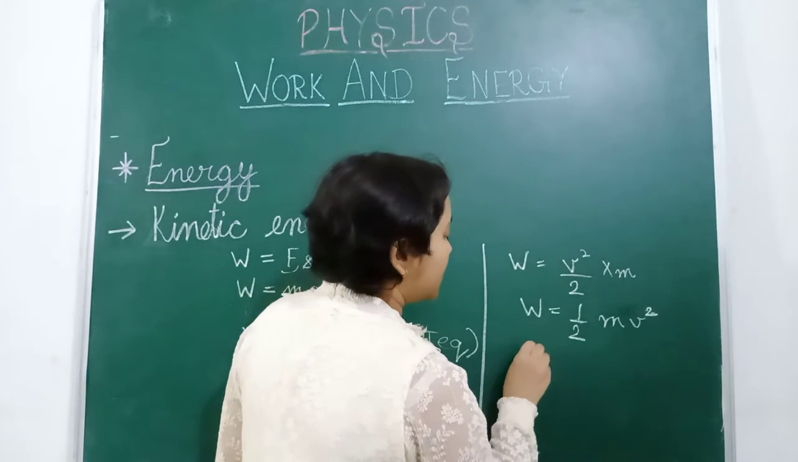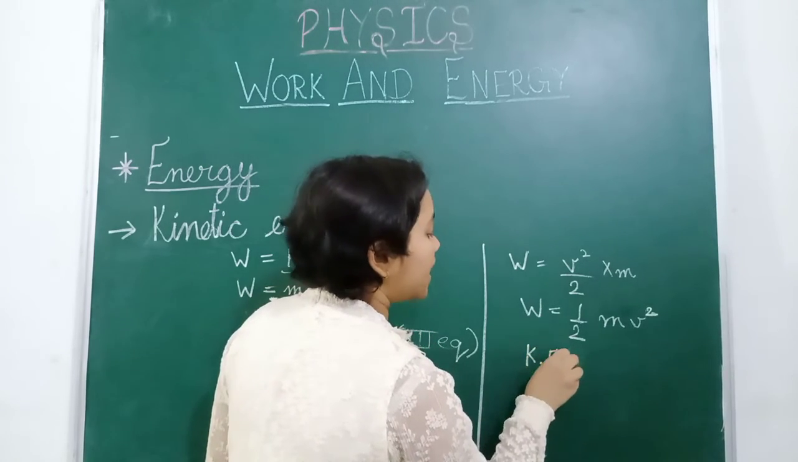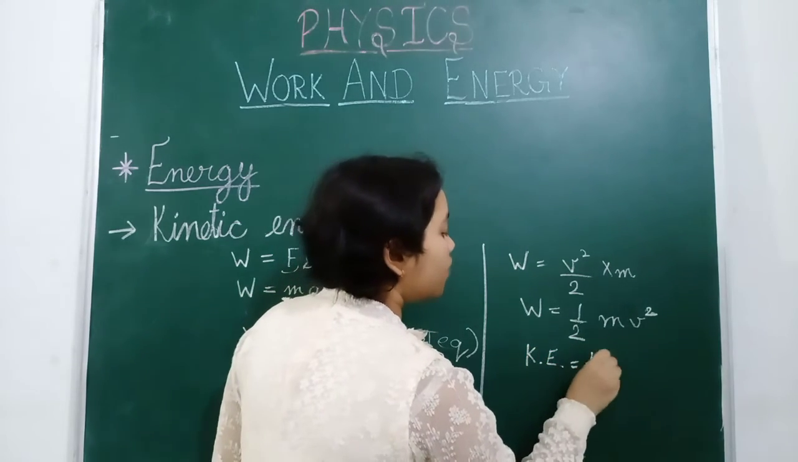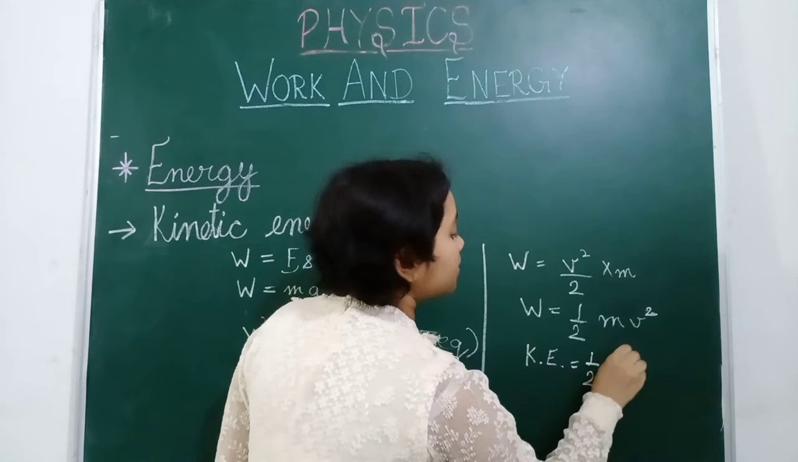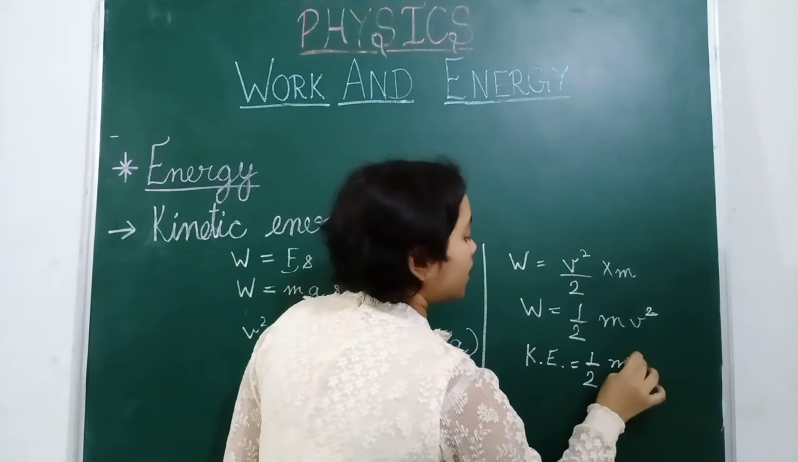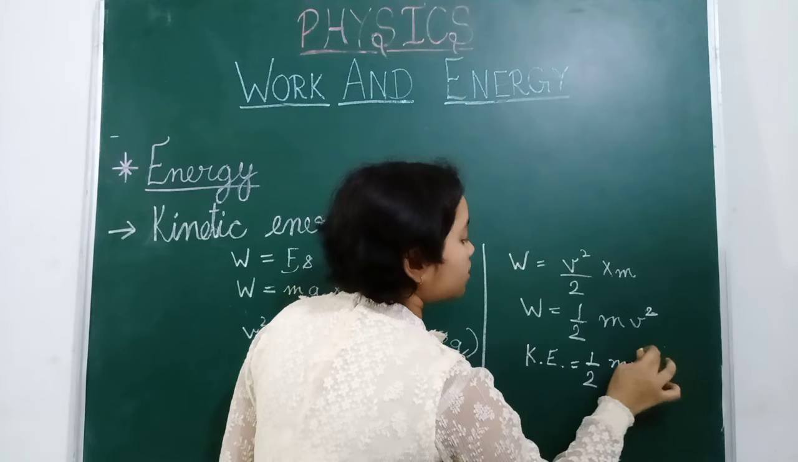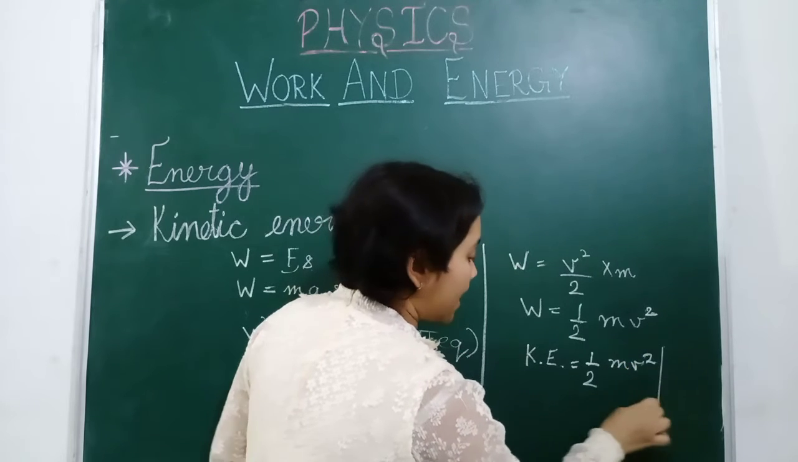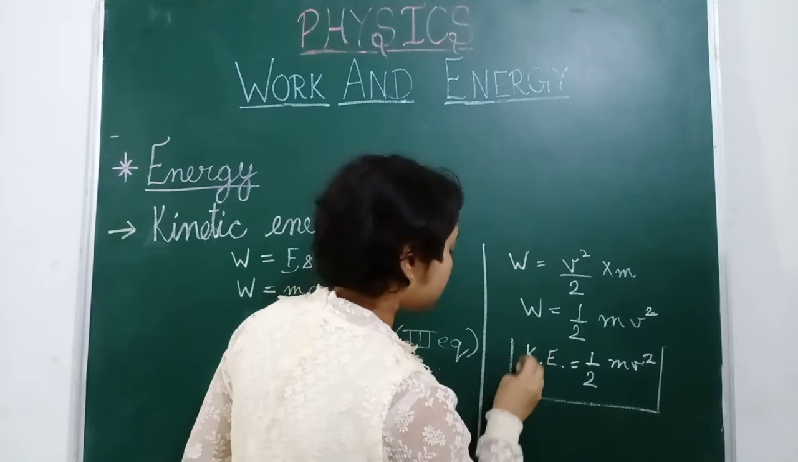So we can write it as kinetic energy. KE means kinetic energy is equal to 1 upon 2 mass into v square. So this one is the formula for kinetic energy.